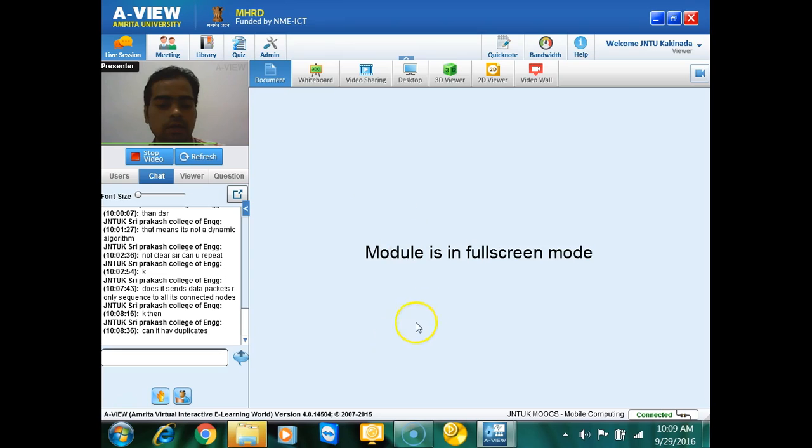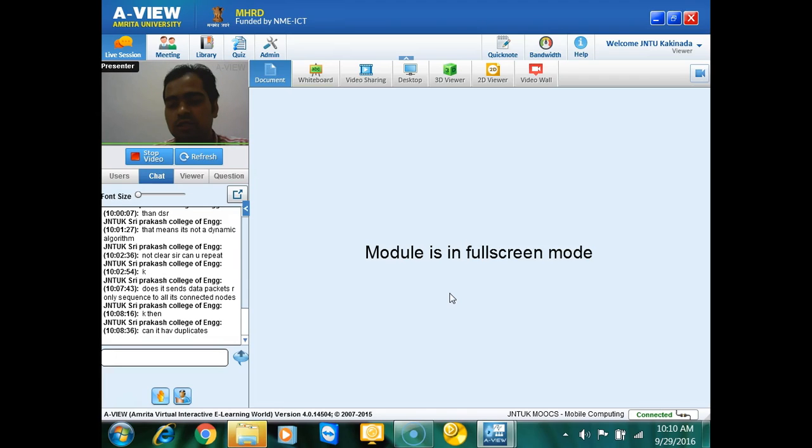Suppose you are talking about duplicates here. There might be no duplicates, but there might be two different routes. One has, suppose, three hops, and the other has two hops. We choose smartly, depending upon the hop count. If the hop count is 2 for one and 3 for the other, it will choose the smaller one.